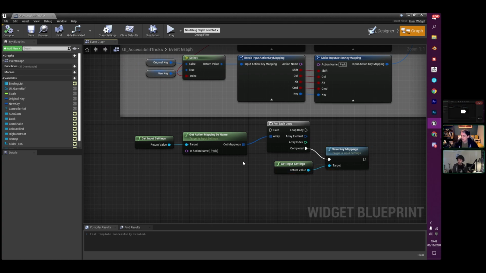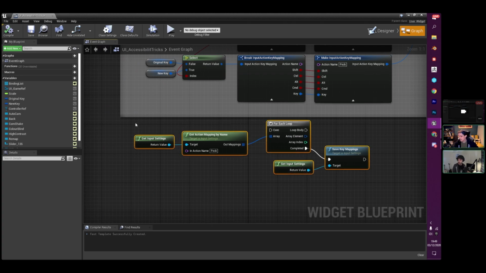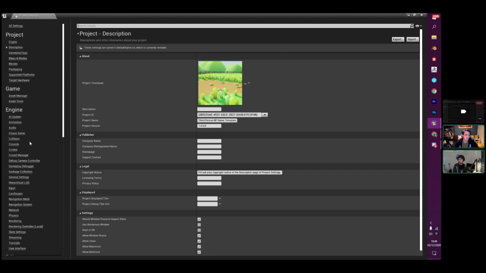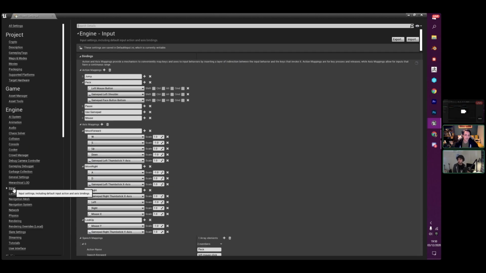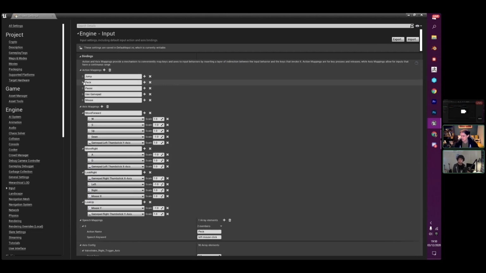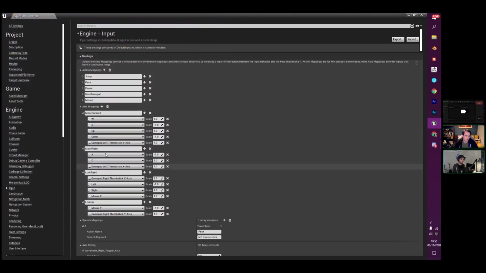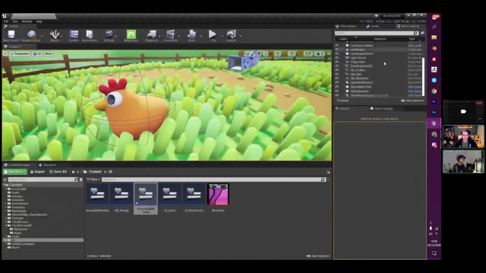Just remember to always have a copy of the original key mappings that you can restore to, because it is quite a destructive process. I found it will actually override your project setting inputs as well. So when you're setting this stuff up, definitely make sure you're storing this. You can export these project settings to files. I recommend doing that for this particular one, just so when you're going through, you're not accidentally breaking a load of stuff.